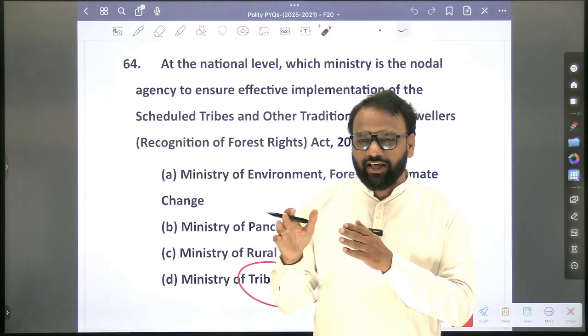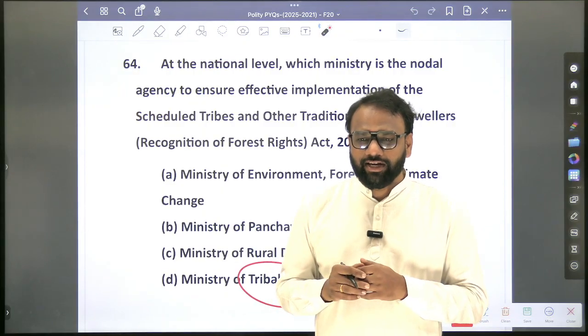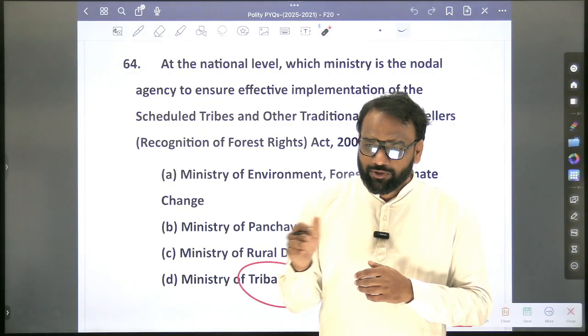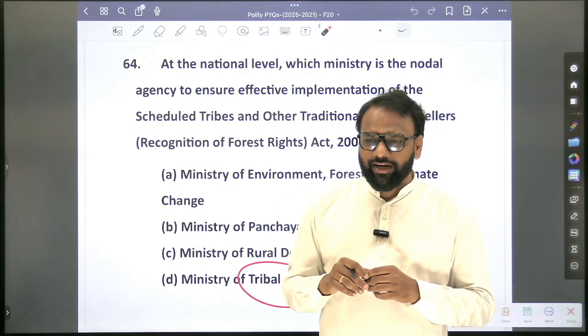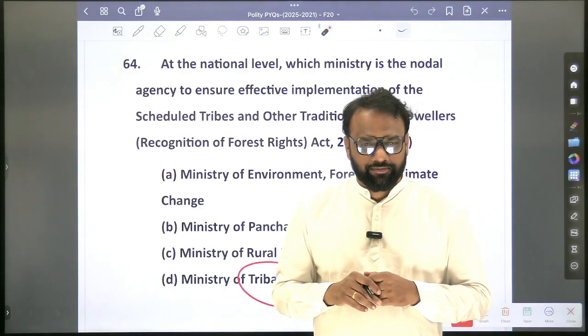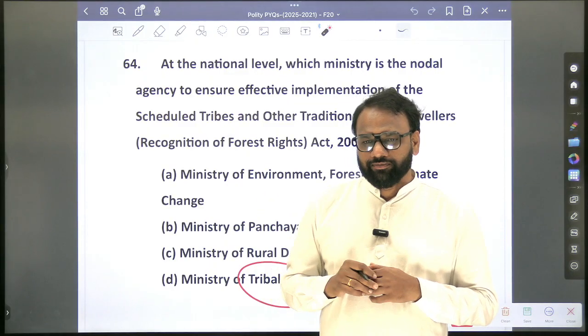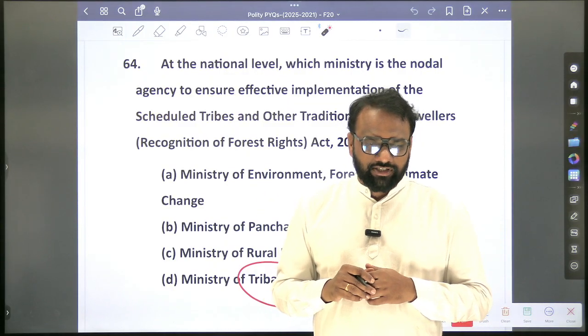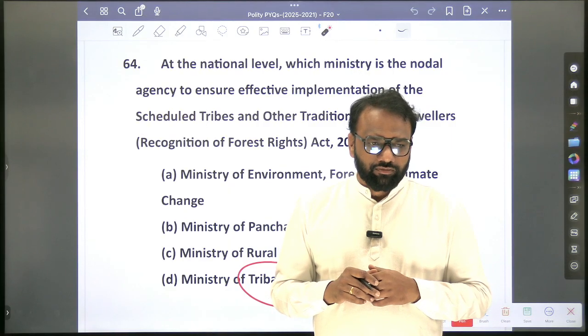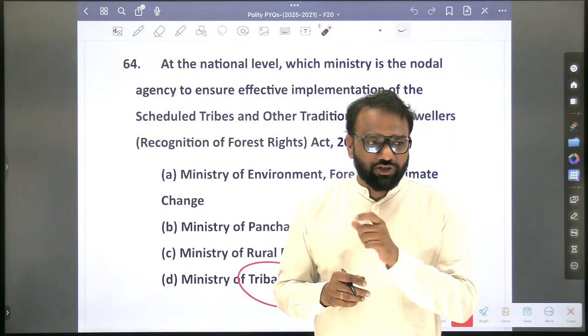Next, similarly, you'll do it for PVTGs. How many PVTGs are there in India? 75. They are spread across how many states and union territories? 18 plus 1, or 18 includes union territory? 18 plus 1. So, which is the union territory where they are present? Andaman and Nicobar Islands. Which are the PVTGs present in Andaman and Nicobar Islands? Sentinelese, Jarawa, Onge. Okay. So, we'll focus on Shompens.